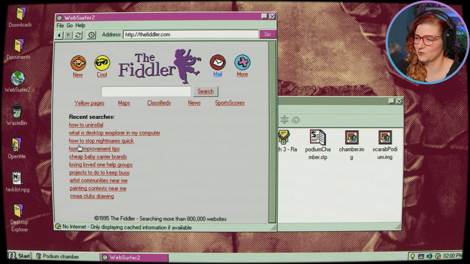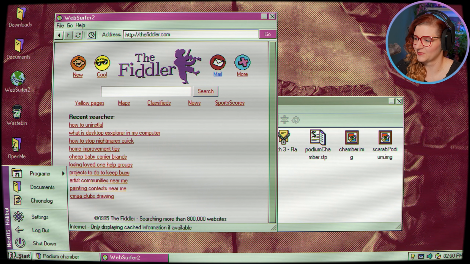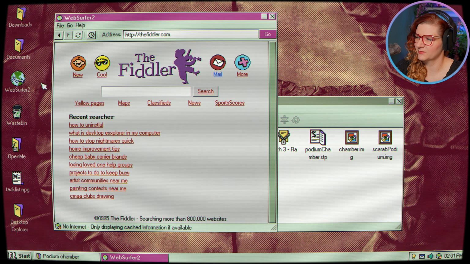But then we get into how to stop nightmares quick. What is Desktop Explorer in my computer? Okay, so this Clippy software just appeared randomly, he was concerned, and how to uninstall. I assume our Desktop Explorer is still here. Is he? Is the Desktop Explorer still here?